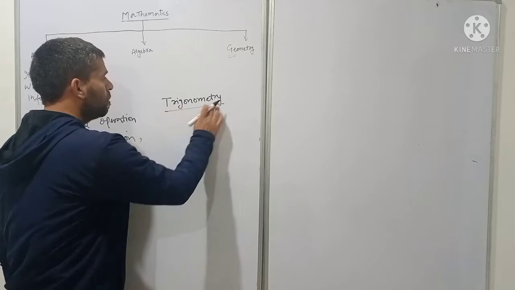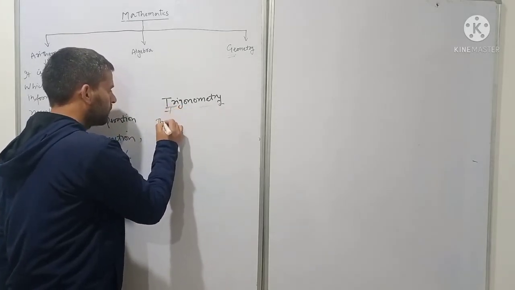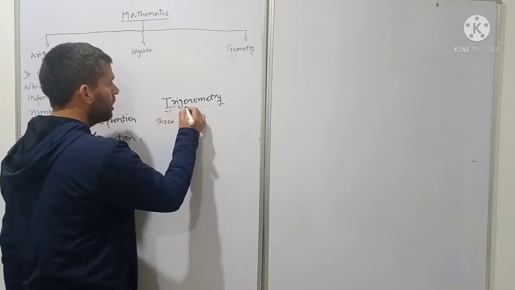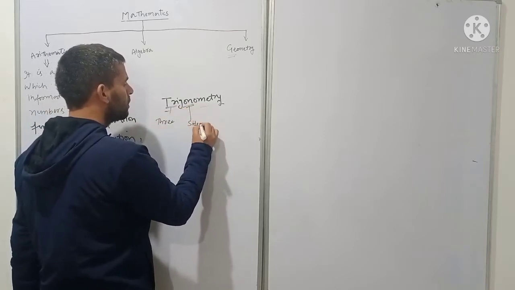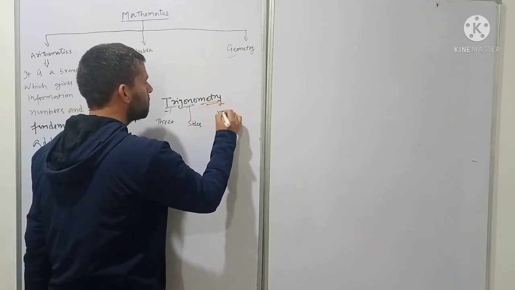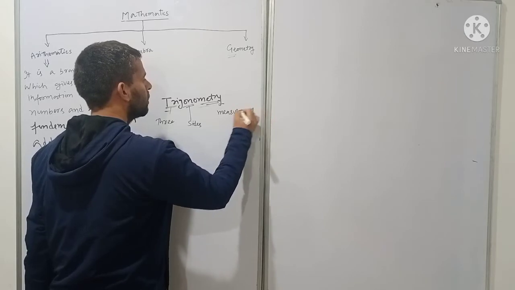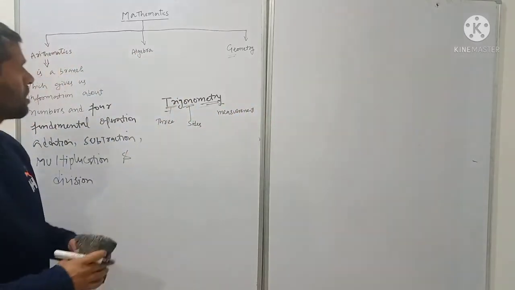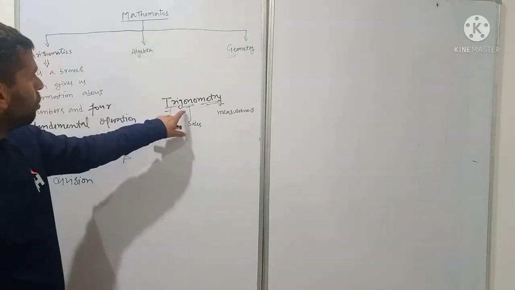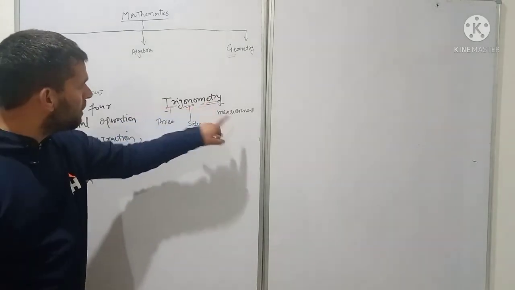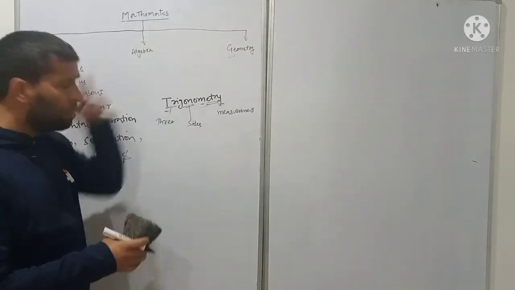So what is trigonometry? Students, tri means 3, gono means sides, and metry means measurement. Students, this trigonometry is a Greek word. So it is a branch of geometry.